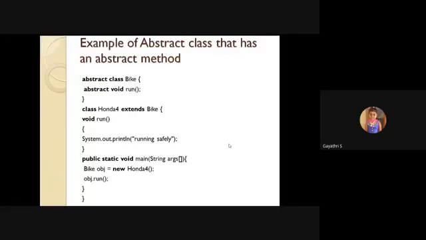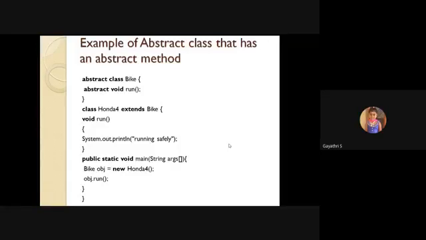So see here, the bike is the abstract class. Why is it an abstract class? Because it starts with the keyword abstract. Abstract class bike, since it is abstract, it has its abstract methods.